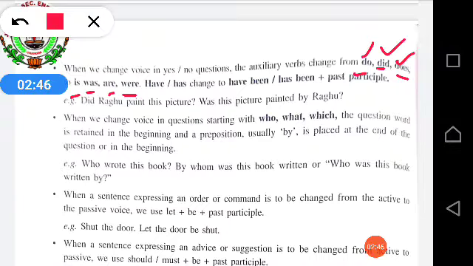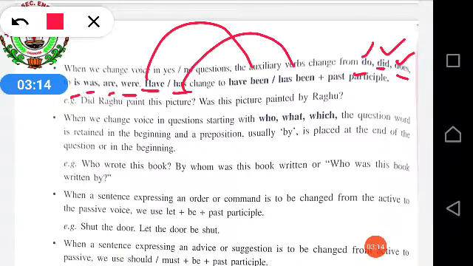So if does is there in the question, we will write is. If in the active voice do is given, we will write are. If in the active voice did is given, then we have to see whether the sentence is singular or plural. If it is singular, we will write was. If it is plural, we will write were. And have or has changes to have been or has been. If in the active voice have or has is given, then have will change into have been and has into has been, plus verb third form will come, that is the past participle.